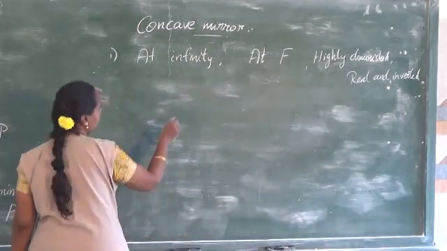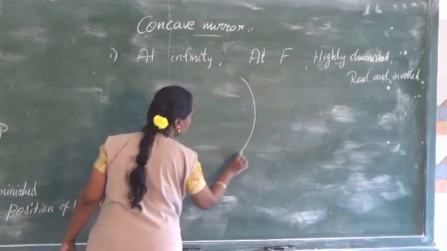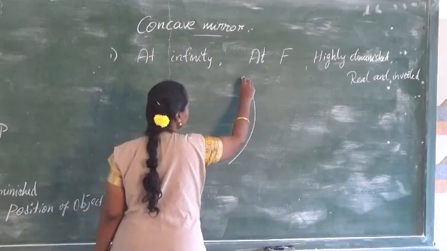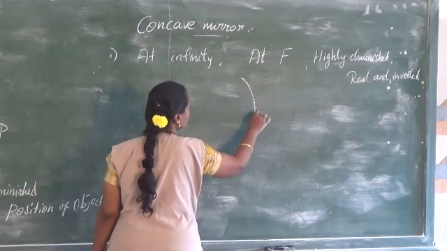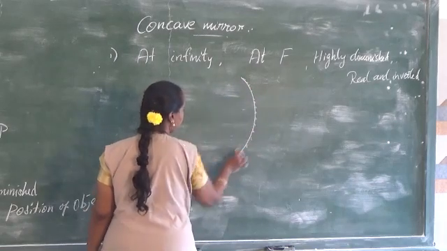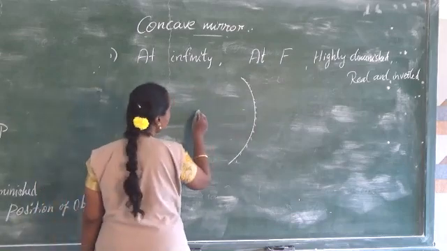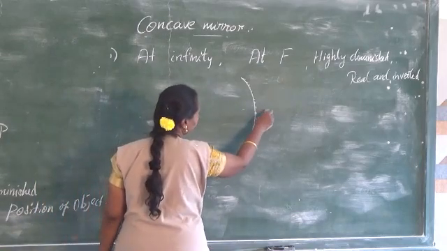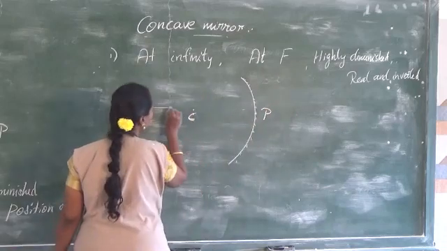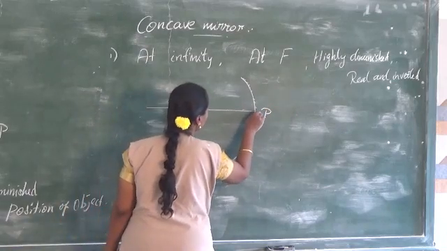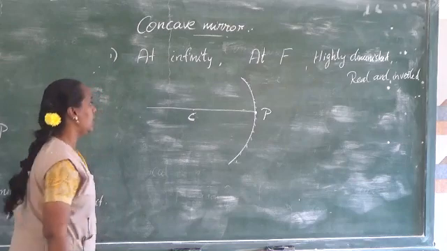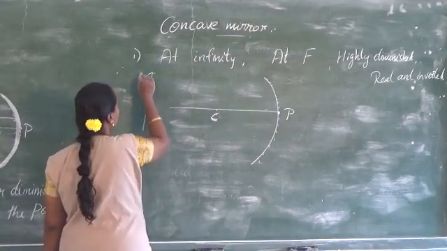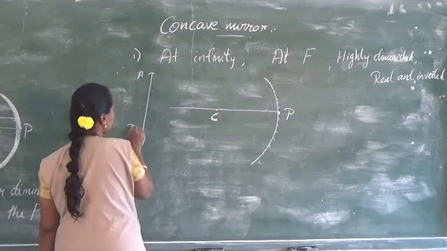The basic thing, this is a concave mirror here, this is the reflecting surface. So I just draw here. This is a reflecting surface. Here the center of curvature is C, and here we have the pole. And I draw a principal axis joining the line, and here an object is kept at infinity, let it be A. I name this object as AB.